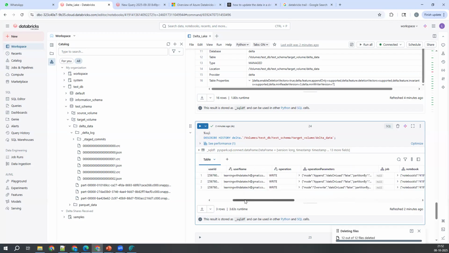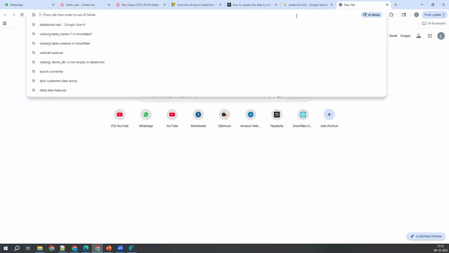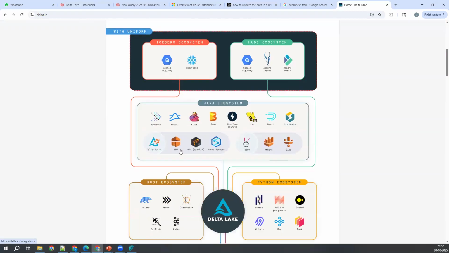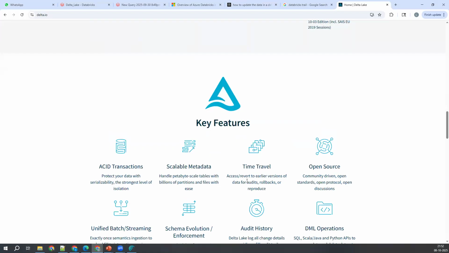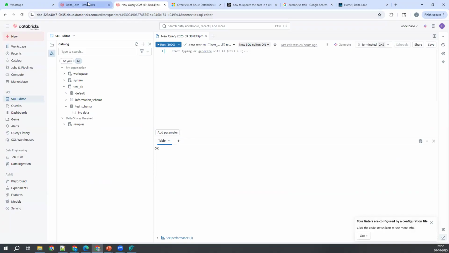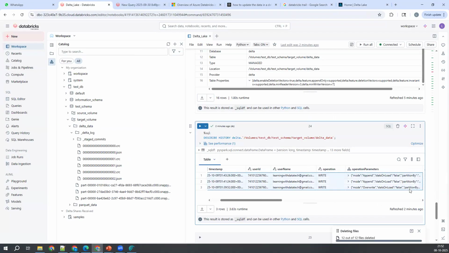So this is what I was telling you in the Delta Lake features yesterday. Delta.io is there, right? Yesterday I was telling you the features, and one among them is audit history. This is what we observe now. Delta Lake logs all change details, providing a full audit trail. This is the proof for that. You do insert, update, delete, merge, do whatever you want. It captures in the backend.